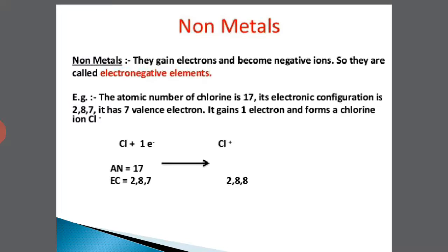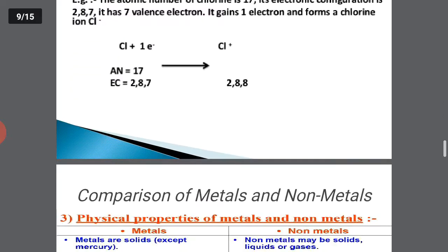Chlorine plus 1 electron, after gaining 1 electron, it will complete its octet, that is shown as 2, 8, 8. We can see easily. Initially it was 2, 8, 7. 7 was the number of electrons in the outermost shell. After gaining 1 electron, its octet becomes complete, and now it will not react with any metals or non-metals. Okay, got it? Let's move further.